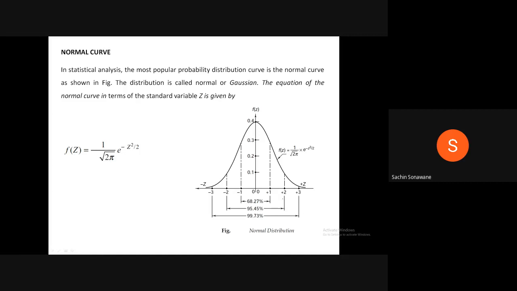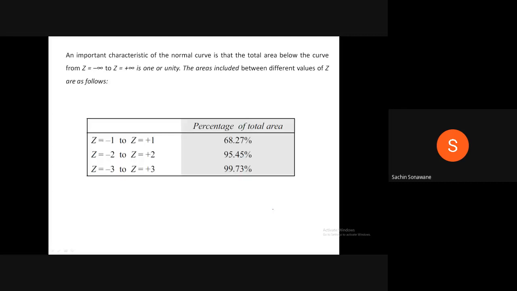Now this is the normal distribution. Plus minus 3 sigma limits consist of 99.73%, plus minus 2 sigma limit 95.45%, plus minus sigma 68.27%. An important characteristic of the normal curve is that the total area below the curve from z equal to minus infinity to z equal to plus infinity is 1, or unity.